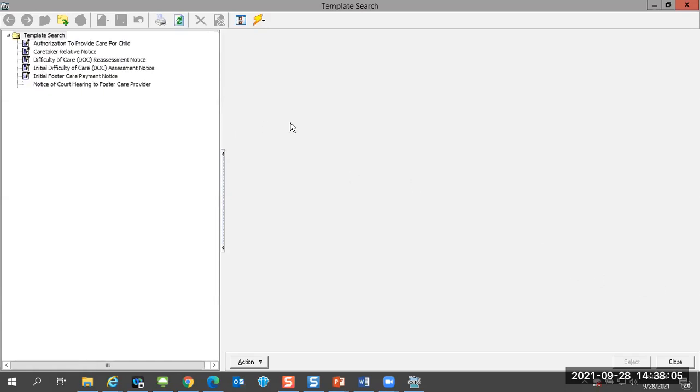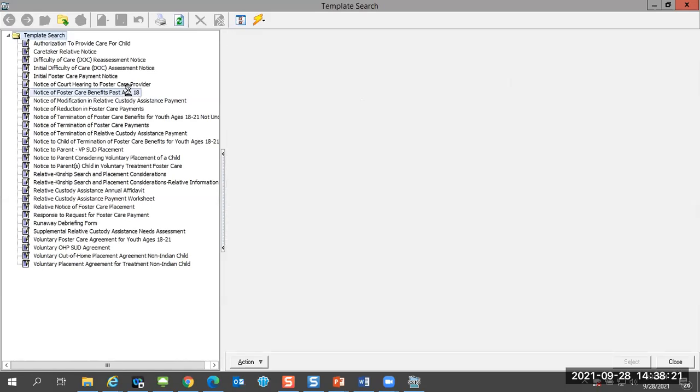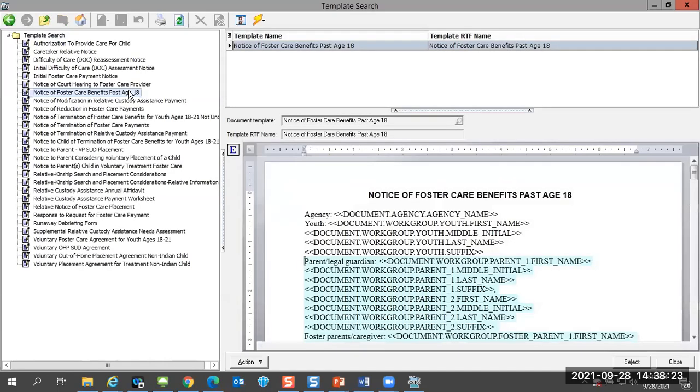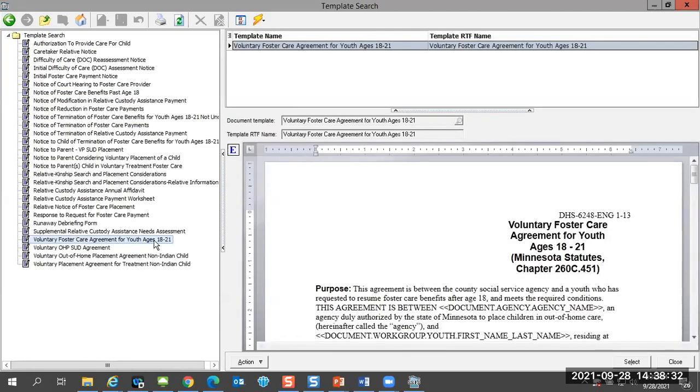And hopefully I didn't confuse SSIS too much here, but okay, over here in the tree view, you can see a carbon copy of that screenshot that I had for you available in that PowerPoint. Here's that notice of foster care benefits past age 18. You can click on it in the tree view or the grid view, which has now disappeared. And then you have that voluntary foster care agreement for youth ages 18 to 21. You can create that once you verify the youth is eligible for extended foster care.